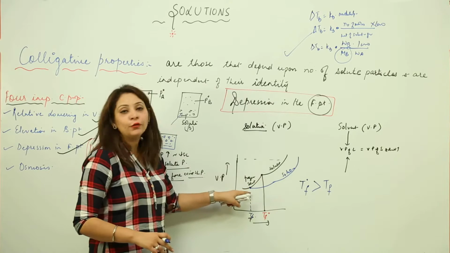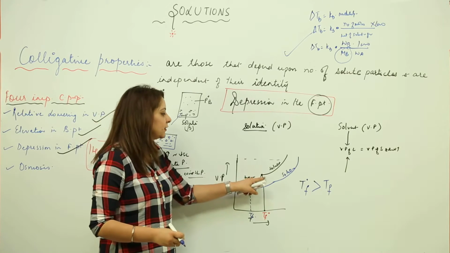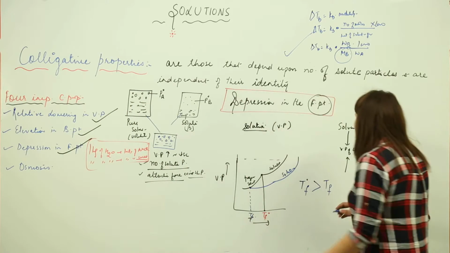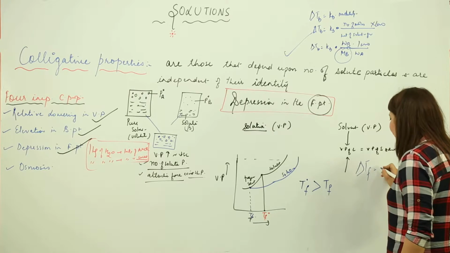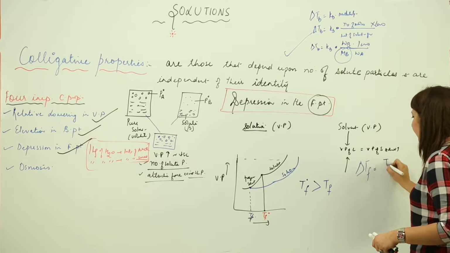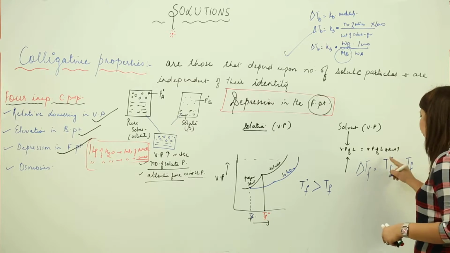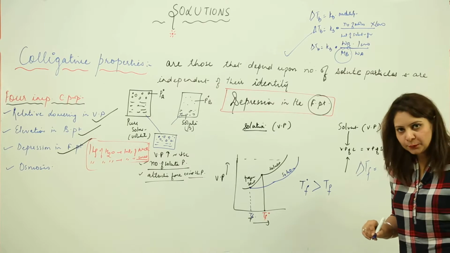Because it meets the frozen solvent at a point lower than where it meets the pure solvent. So I can calculate the depression in freezing point by subtracting the lower freezing point from the higher one. That means TF is subtracted from T naught F. This is what indicates the depression in the freezing point.